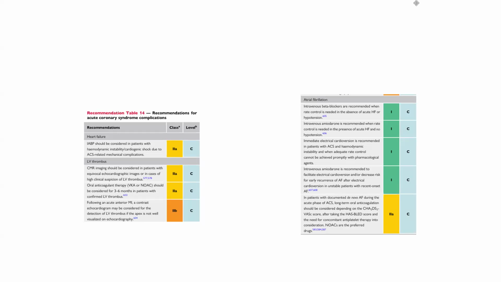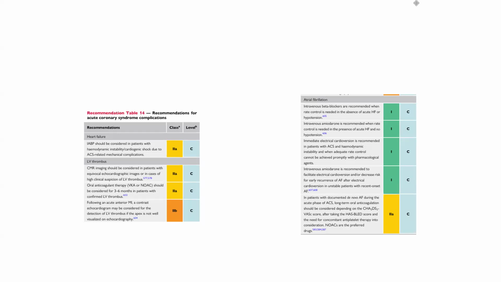Regarding atrial fibrillation, intravenous beta blocker is recommended when rate control is needed in the absence of acute heart failure or hypotension. Intravenous amiodarone is recommended when rate control is needed in the presence of acute heart failure and no hypotension.